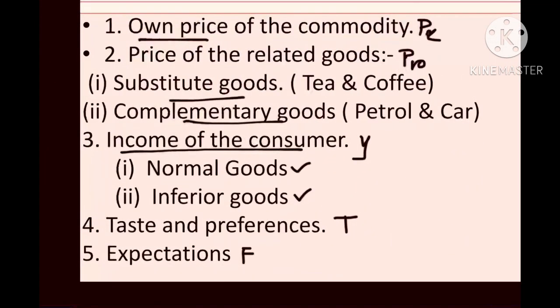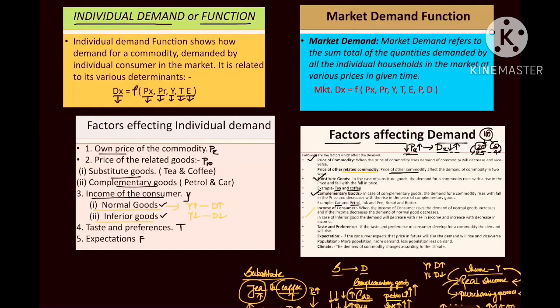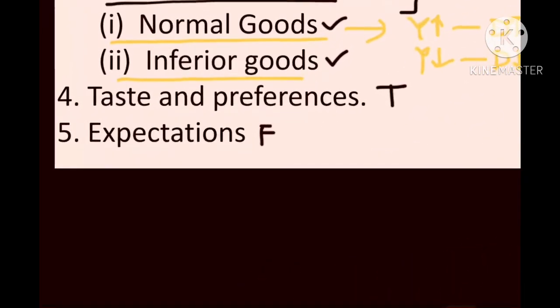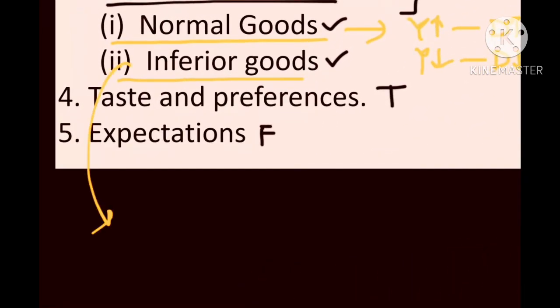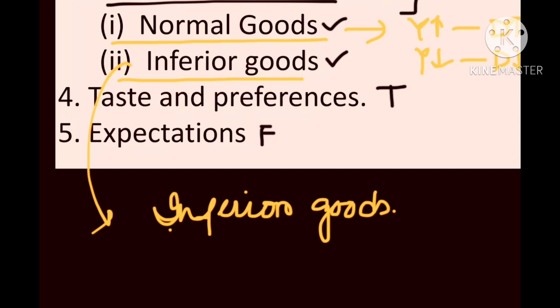Now sir, you talk about two different goods here. One is normal goods, another is inferior goods. What does it mean? In normal goods, this particular psychology that when income increases, demand also increases, and when income decreases, demand also decreases, has been proven and accepted. This is the fundamental of normal goods. But in the case of inferior goods, this thing will slightly change. Let me tell you why it changes and why it comes.